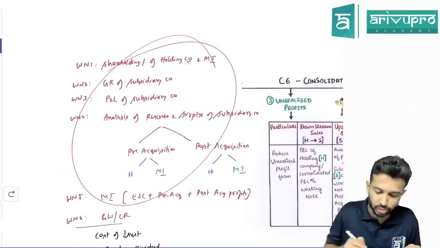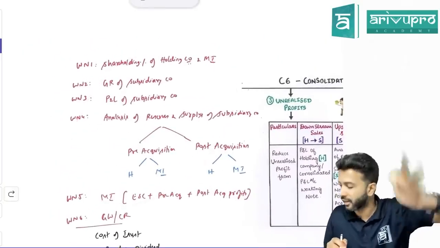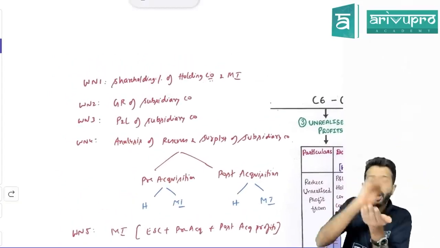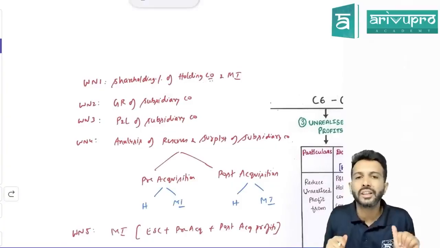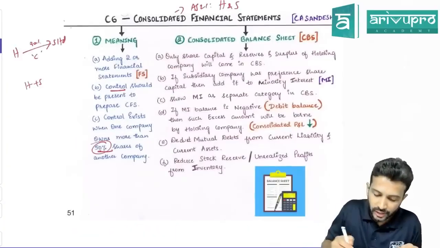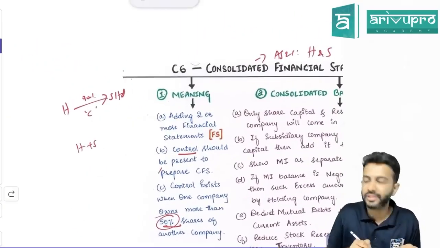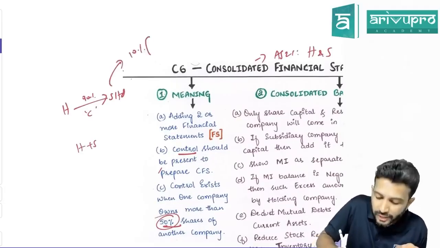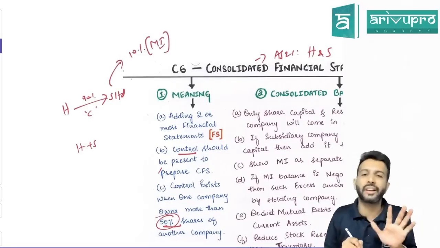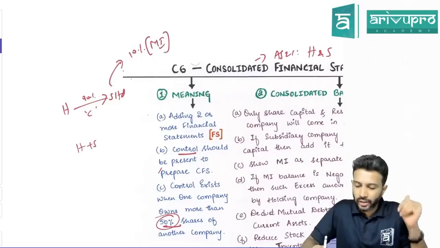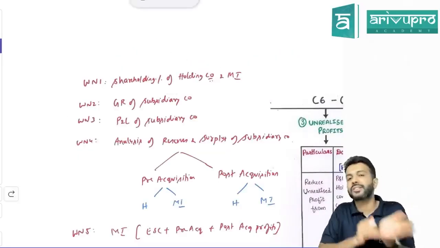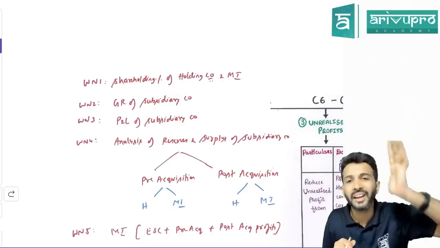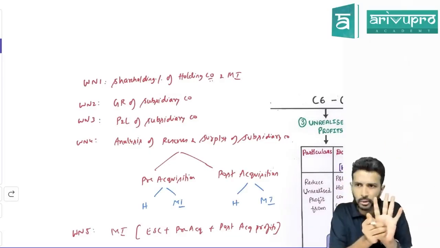You remember 7 working notes we need to prepare in consolidated financial statement. First working note, normally we used to prepare to get the shareholding percentage. How much shares holding company has in subsidiary company. So in this particular example, if holding company has 90% shares in S Limited, means somebody else owns 10%. That somebody else we call minority interest. So first working note in consolidated financial statement problems is to know how much shares is held by holding company and how much shares are held by minority interest. That's the reason working note number 1.